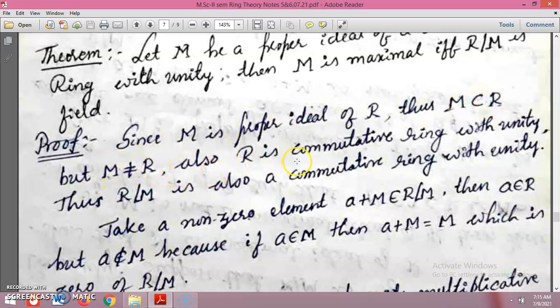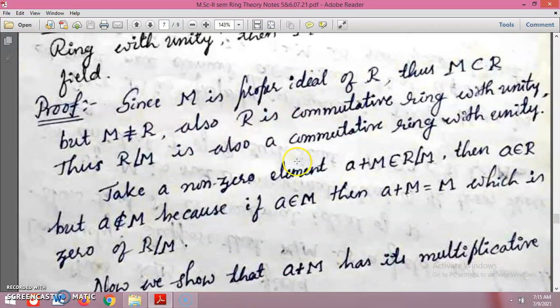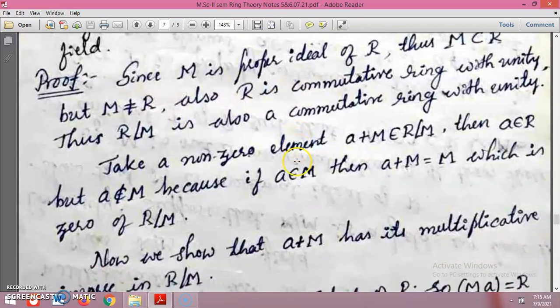Also, R is a commutative ring with unity, so R over M is also a commutative ring with unity.